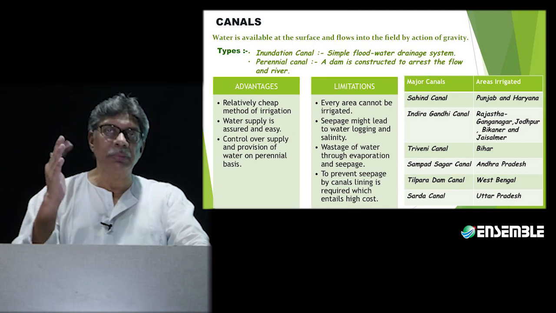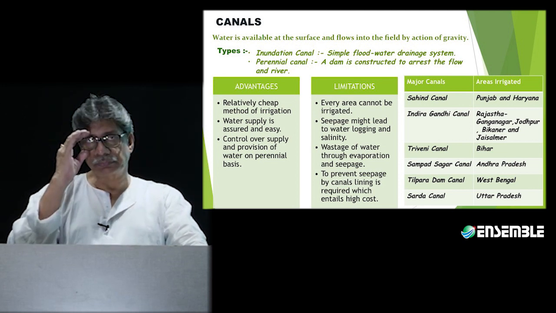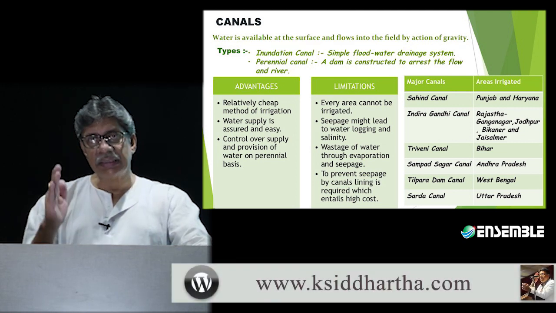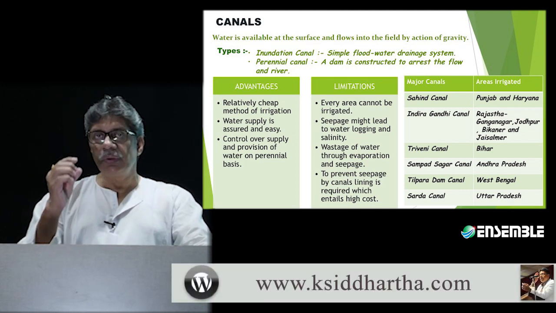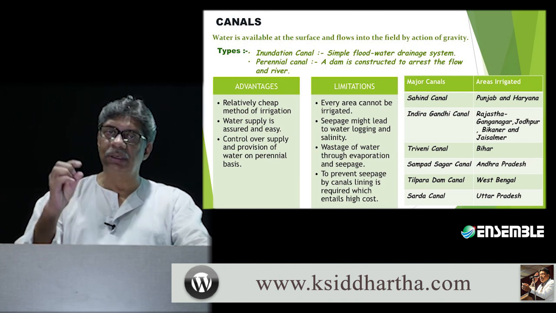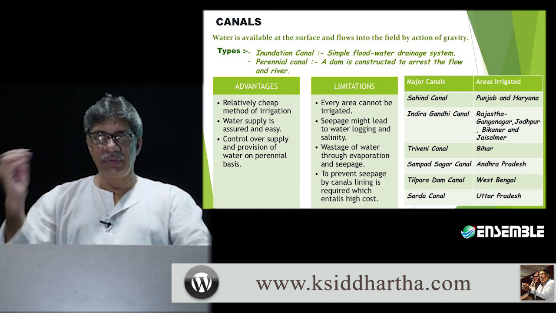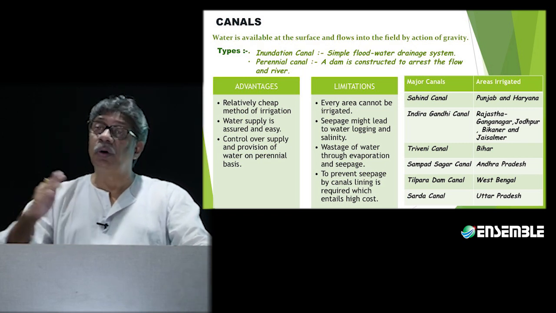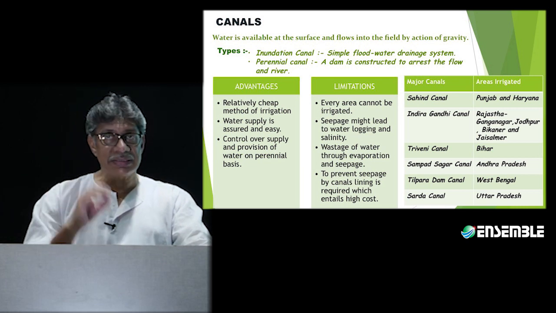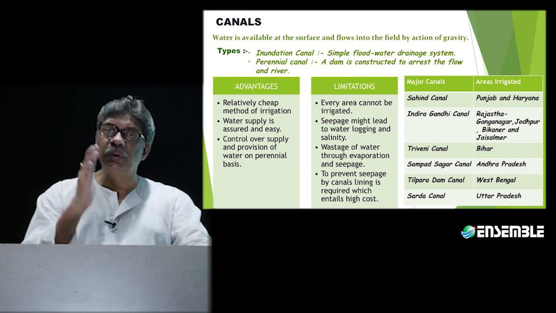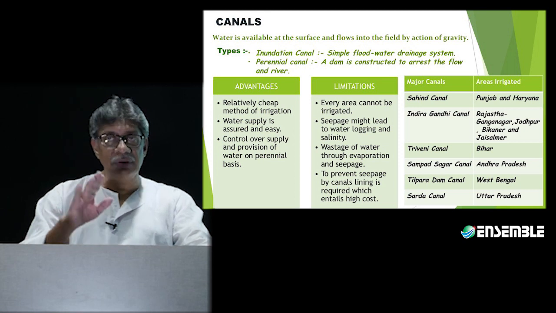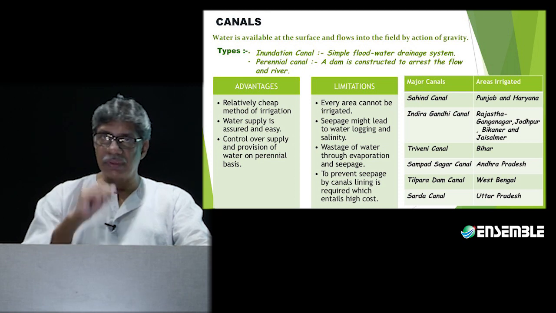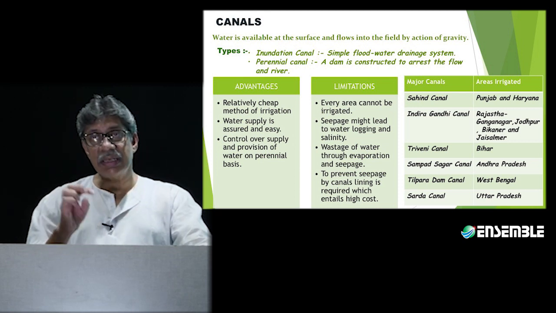Now, particularly the problem with canal irrigation is this. Let's say a canal has been constructed. Even if a canal has been constructed, you will have to provide water from the canal to the farmer's field, something like 1 kilometer away from the canal. Now the chances are that there may be a goon on the banks of the canal. He will not allow the water to be taken out. That's chance number 1.